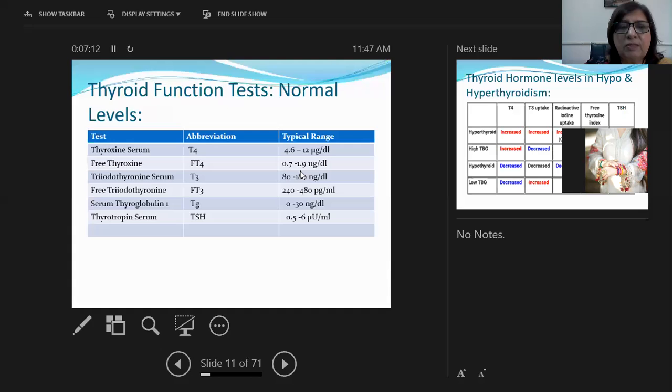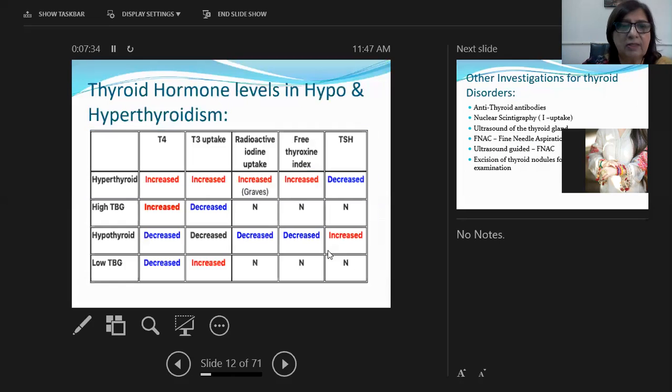Free T4 is 0.7 to 1.9 nanogram. T3 is 80 to 180 nanogram. Free T3 is 240 to 480 picogram per ml. Thyroglobulin is 0 to 30 nanogram, and thyroid stimulating hormone is 0.5 to 6 micro units per ml of the serum. Okay, these are the normal thyroid function tests.